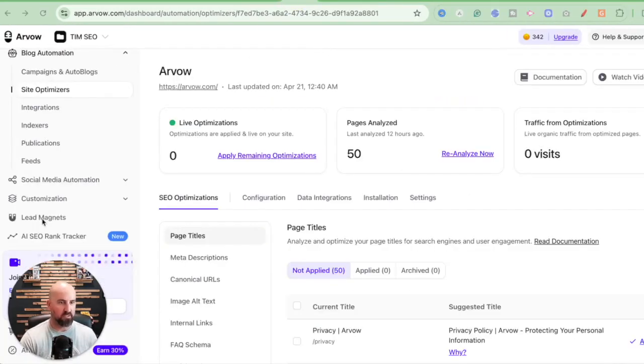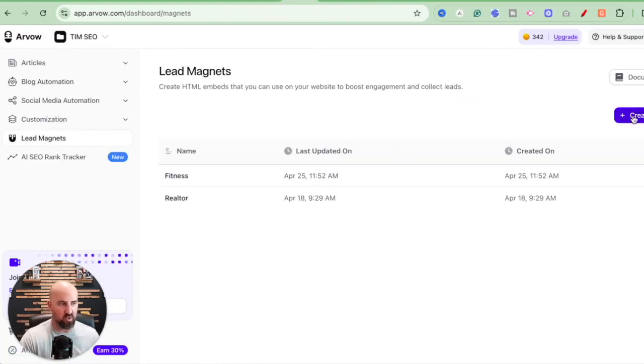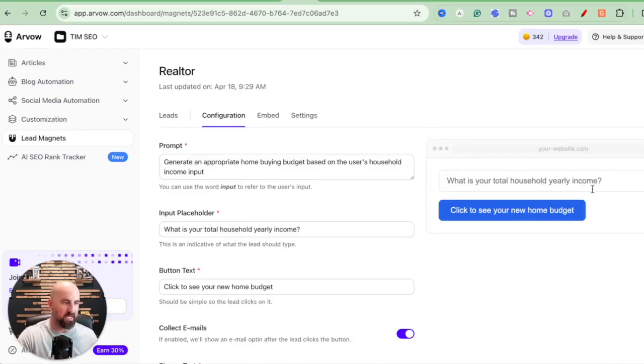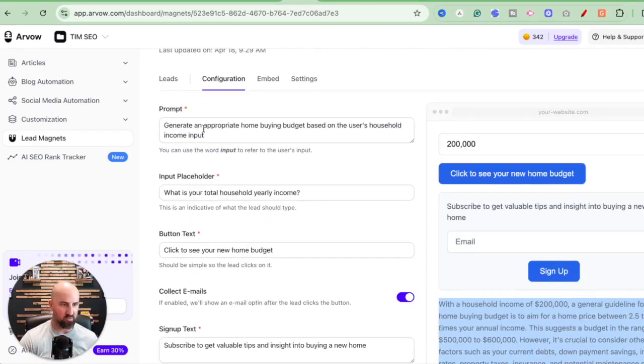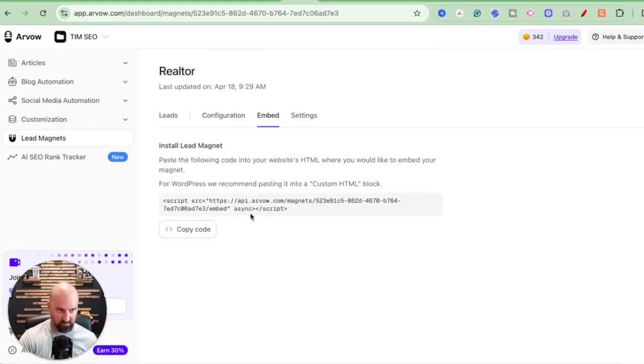All right, so we can go down to the lead magnets, and you can create as many of these as you want. Here's one that we created for a realtor, basically helping people decide what their budget is for a house. All they would need to do is go in here and enter the amount of their budget, click this, and it'll give them a detailed explanation of what they can afford. Again, you can create whatever you want. You just tell the AI what you want it to generate, and then you take this embed code and embed it inside the blogs, inside your web pages.